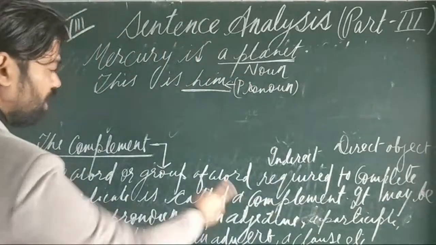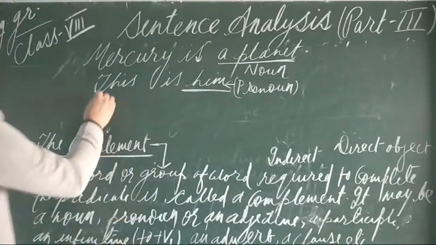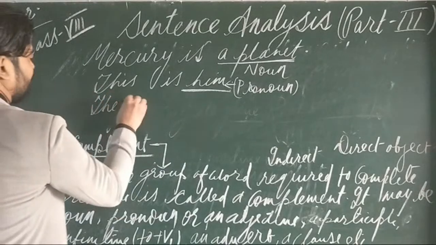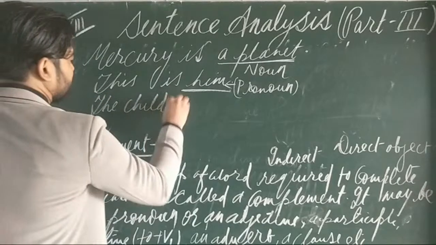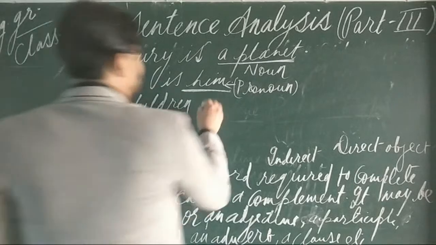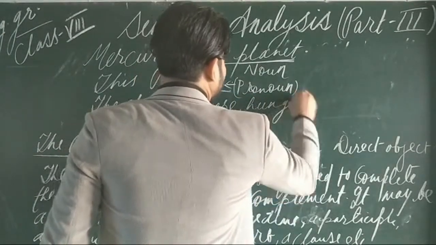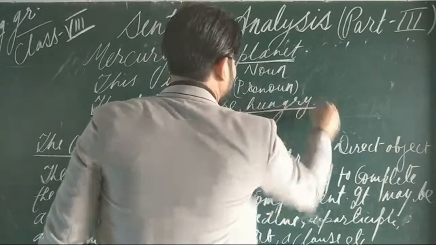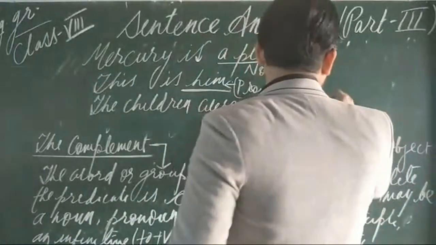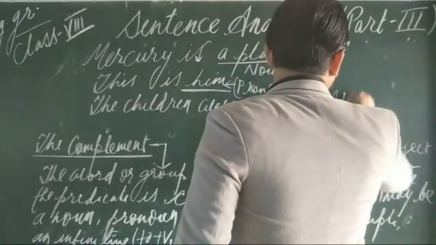Now how will it be an adjective? The children were hungry. So here hungry is what? An adjective. So here it has been used as an adjective complement.